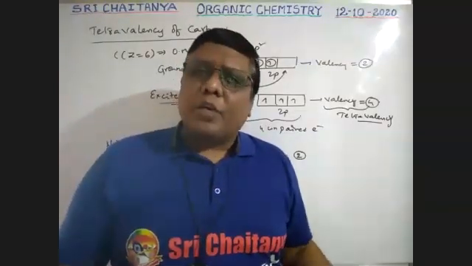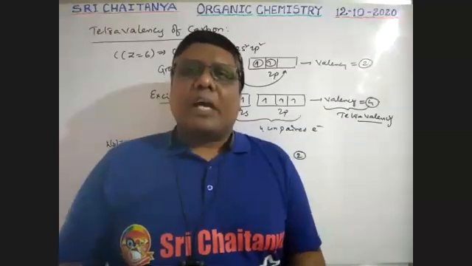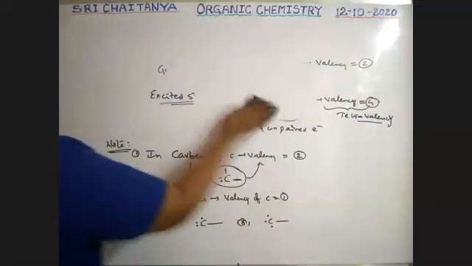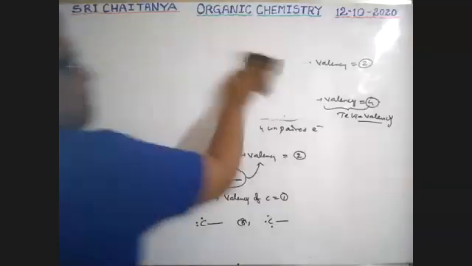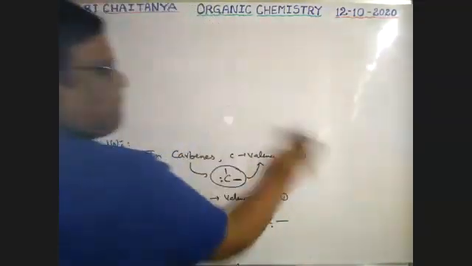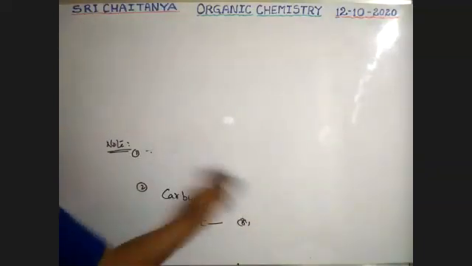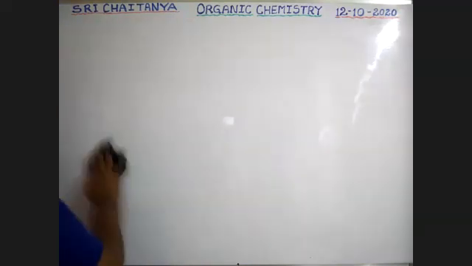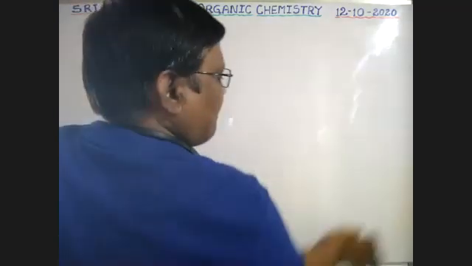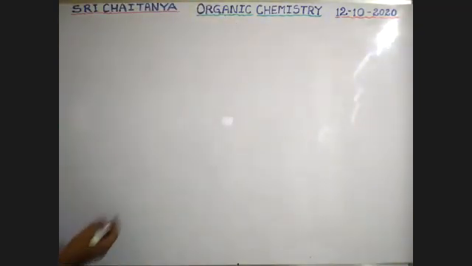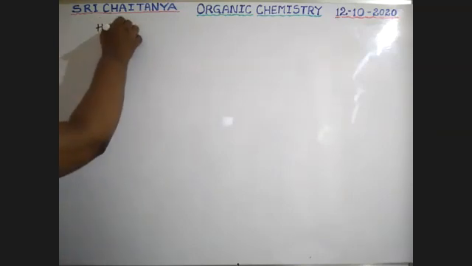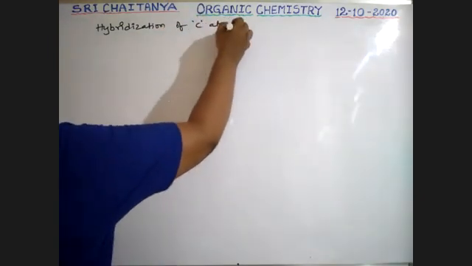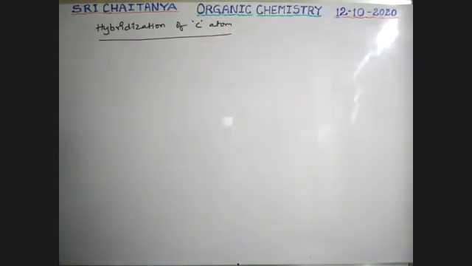Now, what types of hybridization are possible in carbon? Next subheading, hybridization of carbon atom.